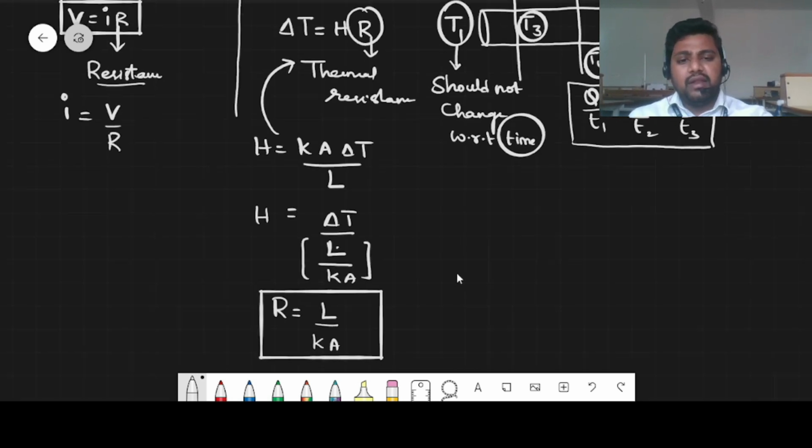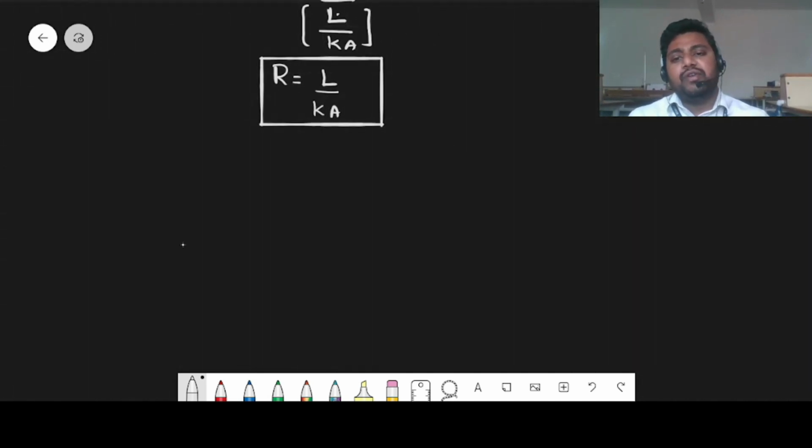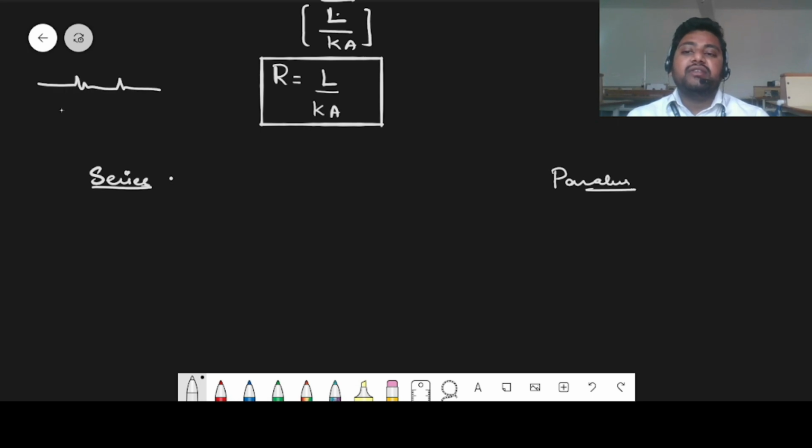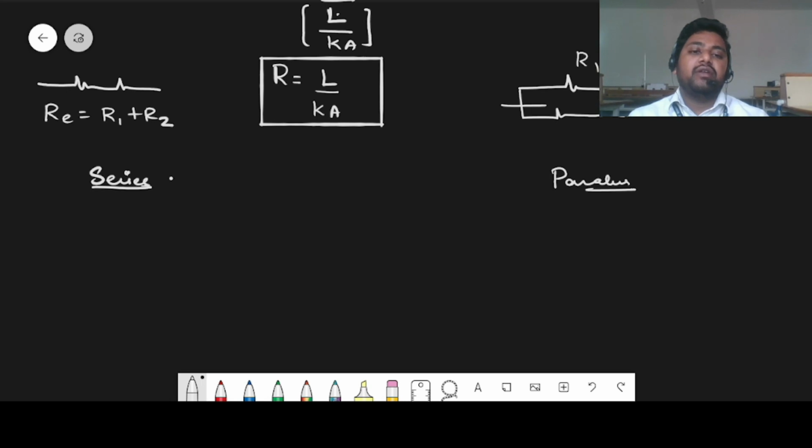Now, with the help of this thermal resistance, what can we do? Let's say two metal rods are connected in series, or metal plates are connected in series. There will be a series connection and there will be a parallel connection. You know that when two resistors are connected in series, effective R equivalent can be written as R1 plus R2. In the same way, when two resistors are connected in parallel, the equivalent resistance can be written as 1 by R equivalent is equal to 1 by R1